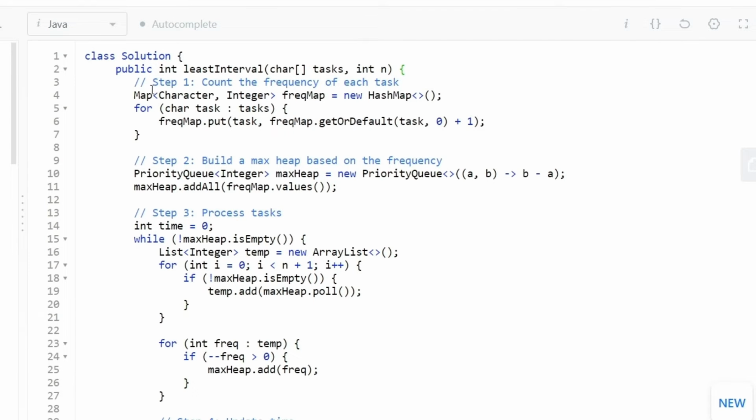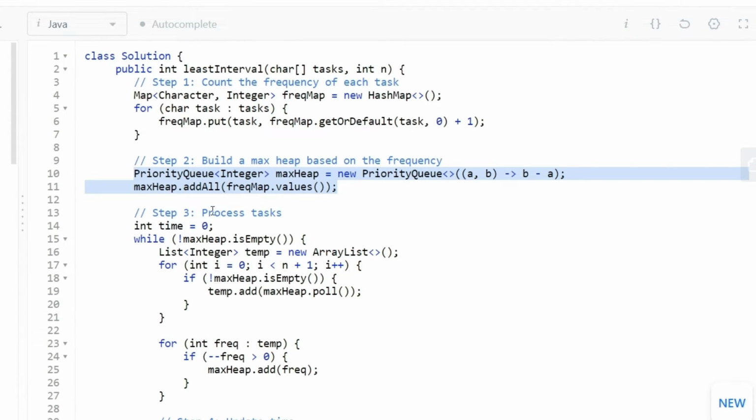So here is the coding solution. First thing we are going to do is, for given input task, we are going to run across and create a new frequency hash map where we are going to store the frequency for every single task or every single character. Once we have frequencies, we are going to build our max heap based on the frequency. So we are going to initialize our priority queue to store the integer values of the frequency sizes, and we are going to add all of these values from our frequency map, and they would automatically be sorted in descending order.